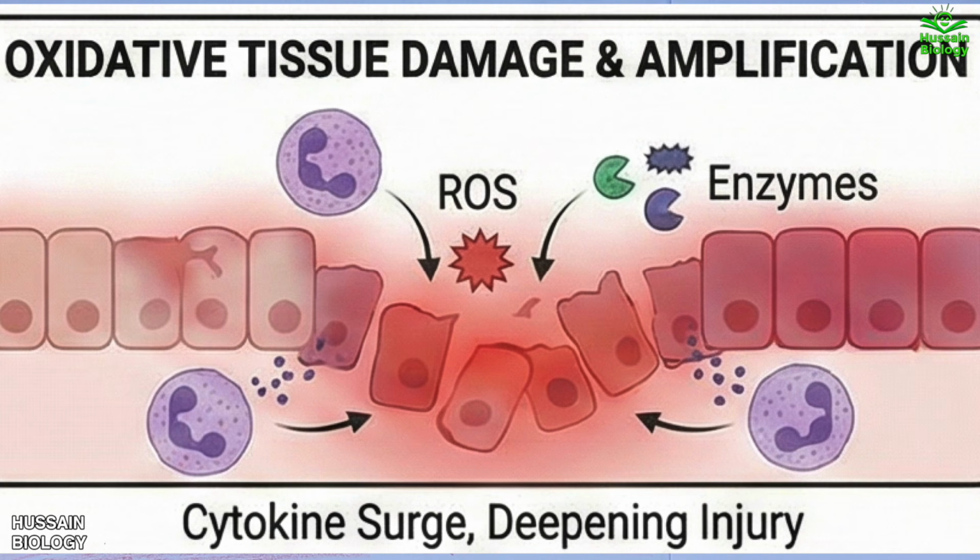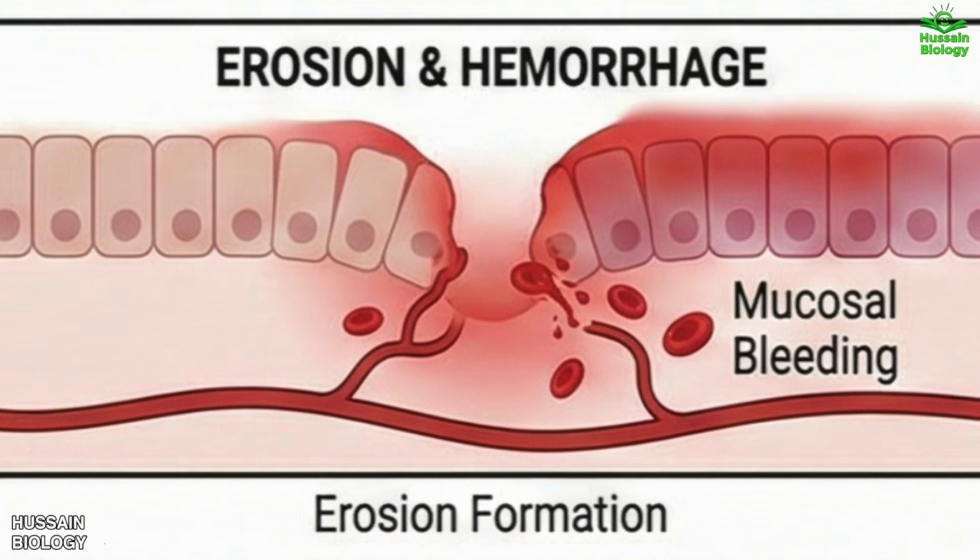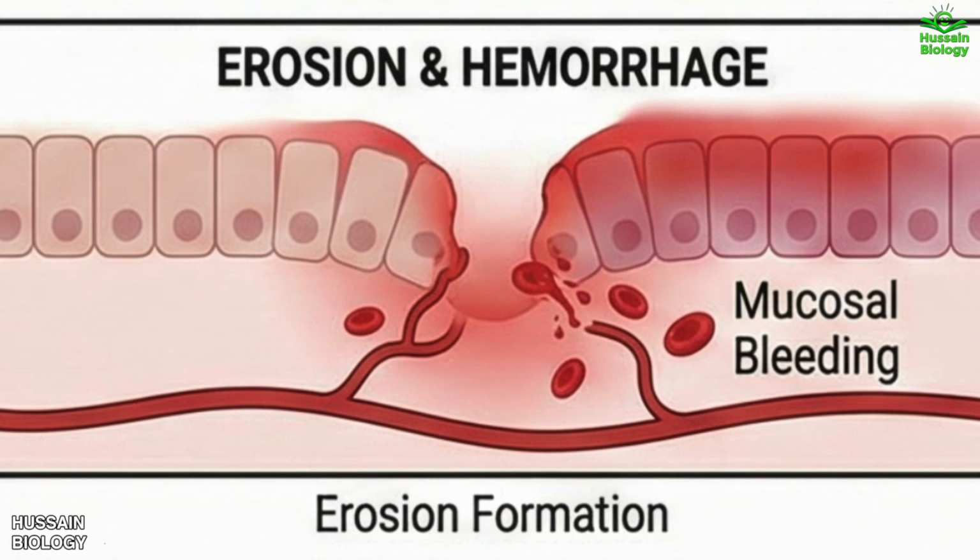As the damage expands, it triggers inflammatory amplification. The injured tissue releases a surge of cytokines and chemokines, which amplifies the inflammatory signal. With this continued inflammation combined with gastric acid exposure, the mucosal surface eventually starts to break down, leading to erosion formation. This results in superficial mucosal erosions, where the epithelial layer is completely lost.